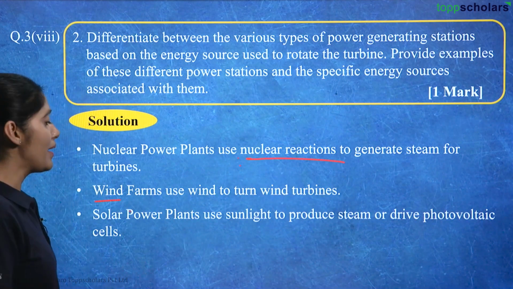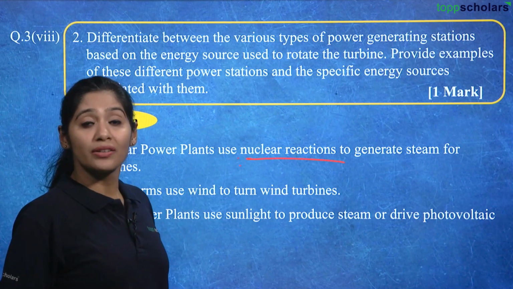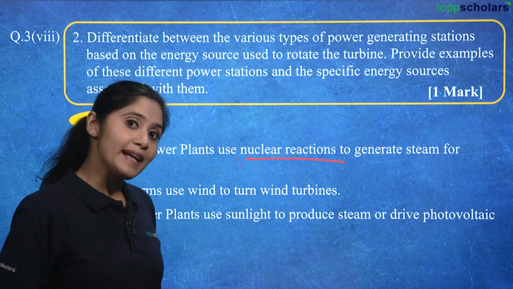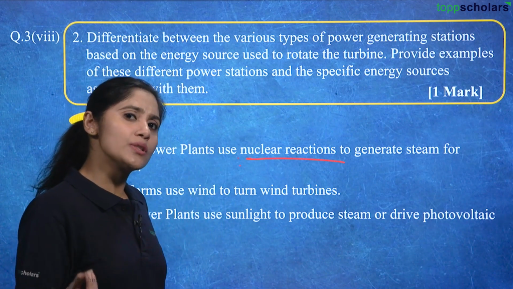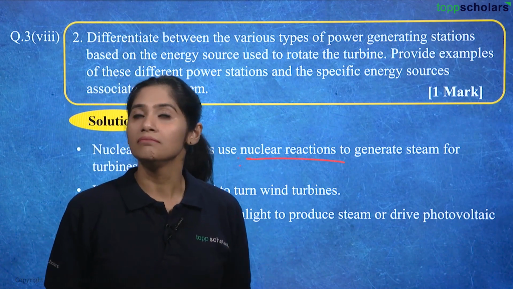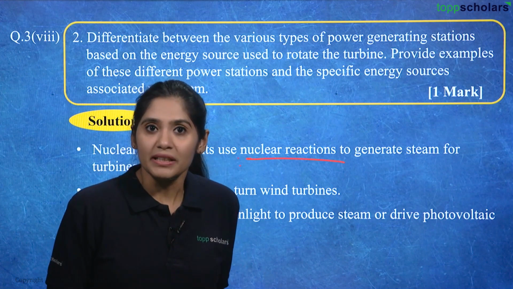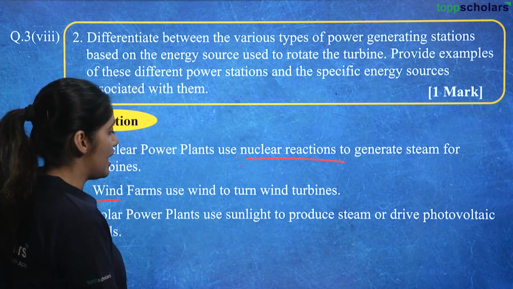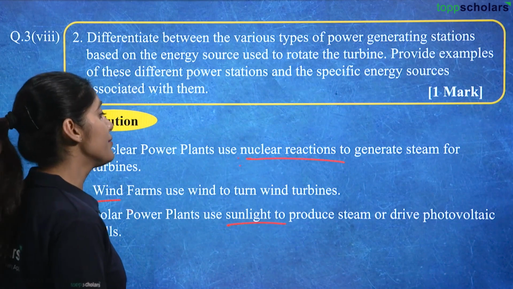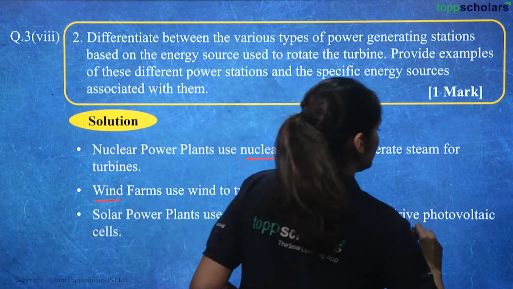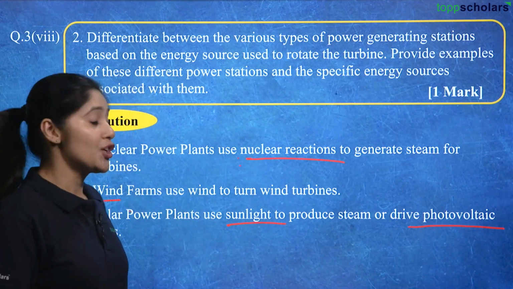Next is solar power plants. How can we forget solar power? That is the biggest source of energy for Earth. So if we can capture the solar energy and use it for generating electricity, a lot of electricity can be generated and it's unlimited, right? So solar power plants use sunlight to produce steam or drive photovoltaic cells. So these photovoltaic cells run on the sunlight instead of heat.